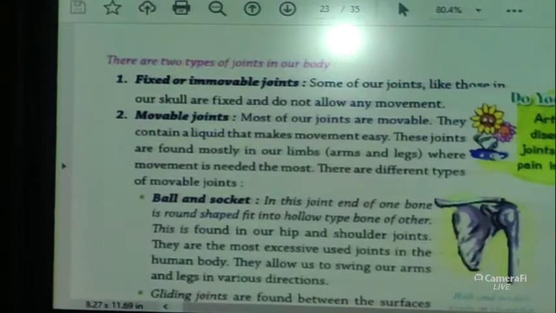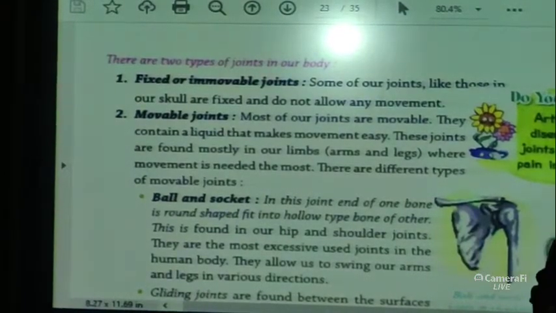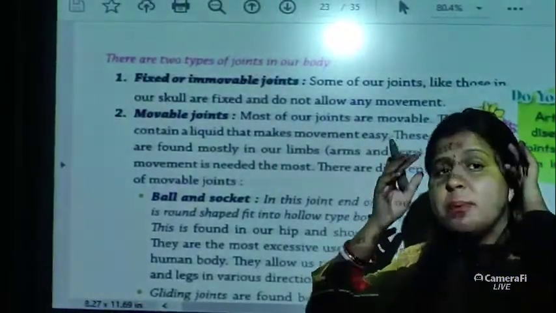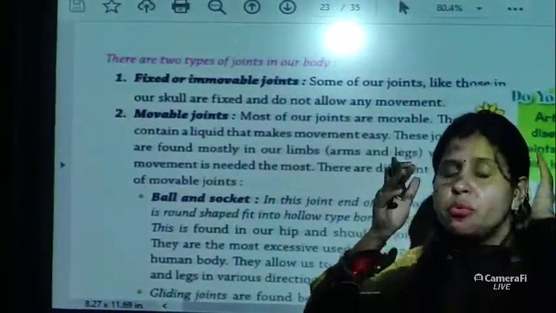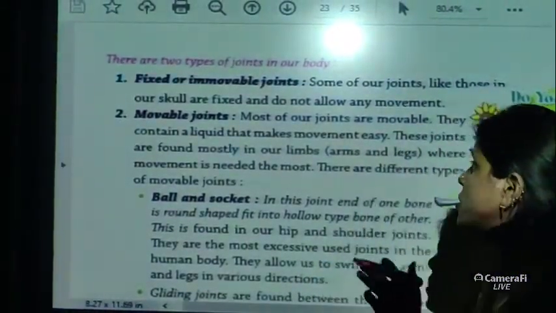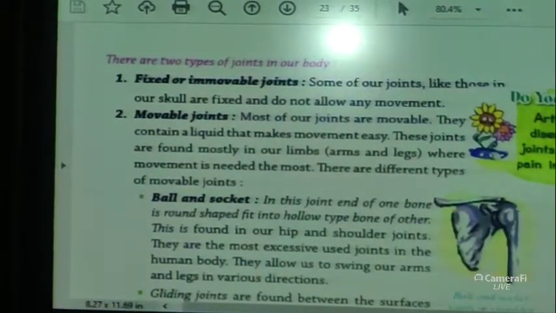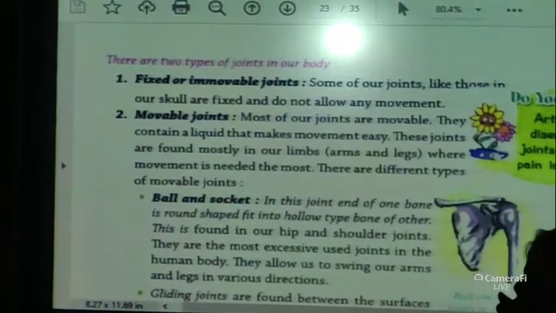Some of our joints, like those in our skull, are fixed and do not allow any movement. There are some bones that can't move, that don't allow us to move. And movable joint means most of our joints are movable.